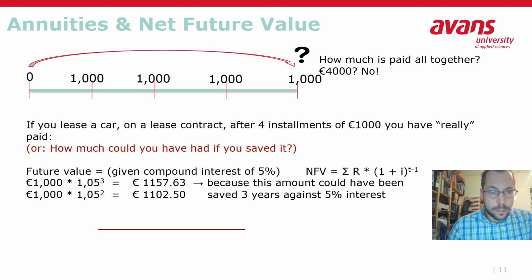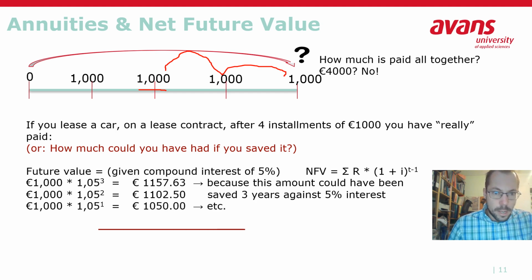And the amount that you're going to pay next year, you have to bring that 2 years into the future. So that goes to the power 2. That becomes 1,102 euros and 50 cents. And then there is also an amount that you have to bring forward only one time, which is 1,000 euros times 1.05 to the power 1, and that is 1,050 euros.